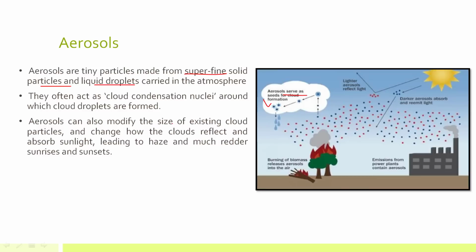Now, aerosols can also modify the size of cloud particles. It can change how the clouds reflect and absorb sunlight. So if the aerosols are light, they can reflect light. But if the aerosols are dark, they can absorb and re-emit light. So it will define how the sunlight will come on earth. And it can also lead to redder sunrises and sunsets. So from what sources is aerosol emitted? It can be emitted by burning of biomass. It can be emitted from power plants also.